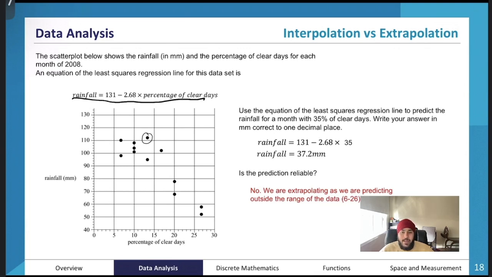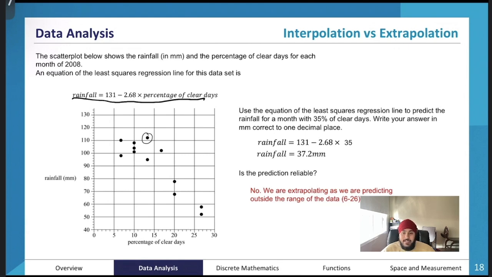Okay, so use the equation of the least squares regression line to predict the rainfall for a month with 35% of clear days. Write your answer in millimeters, correct to 1 decimal place. So we want to predict the rainfall when the percentage of clear days is 35%. All we do is put in 35 instead of percentage of clear days. So rainfall is equal to 131 minus 2.68 times 35. You would have done linear equations in Unit 1, so this one should be pretty straightforward. And then rainfall is equal to 37.2 millimeters. So just do it on your CAS.